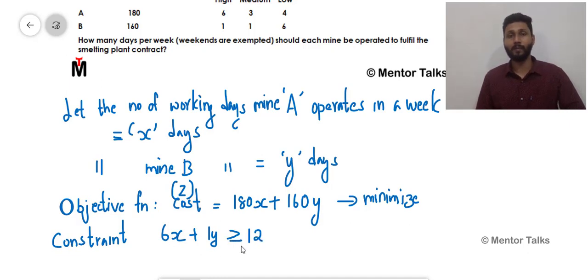This is an inequality. What they are trying to say is, in a week, both mine A and mine B should produce 12 tons or more than 12 tons of high grade ore. That is 6 tons from mine A and 1 ton from mine B, working for x days and y days. That's how you frame your first constraint. Similarly, for your second constraint, you could use the same logic.